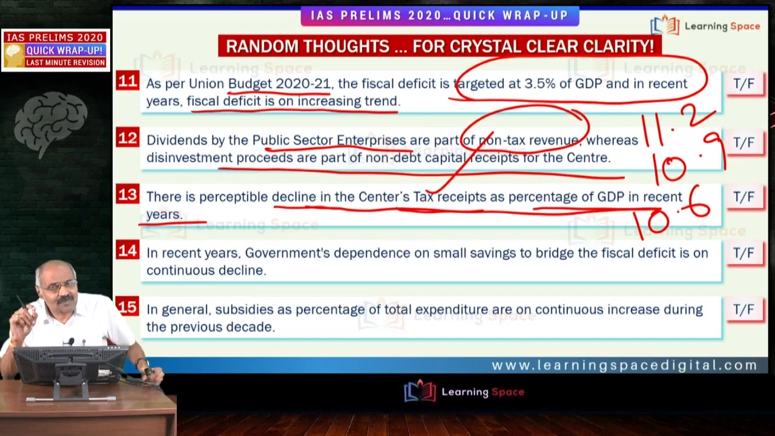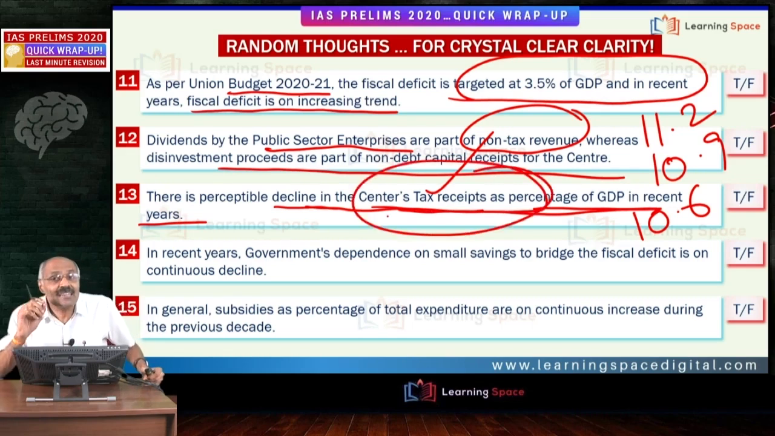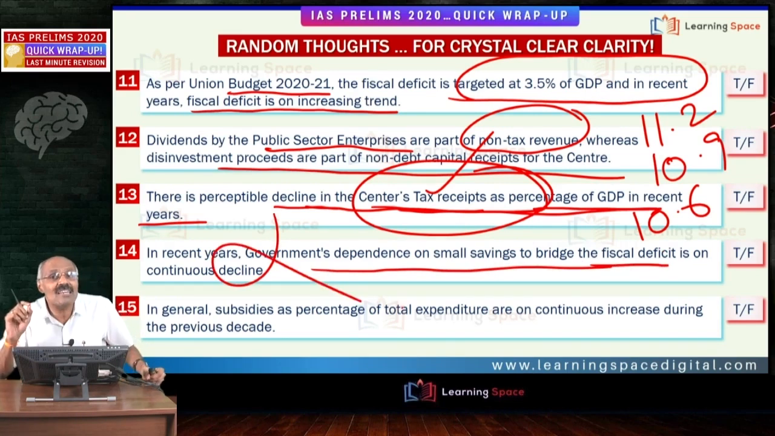Then another important aspect: out of the total center's tax receipts, if you take the total, the direct taxes are higher than indirect taxes. Very, very important aspect. In recent years, government's dependence on small savings to bridge the fiscal deficit is on continuous decline. That is wrong. Continuous increase.